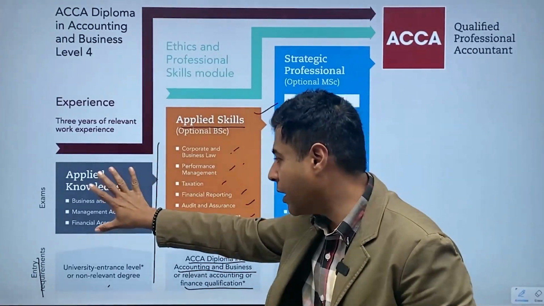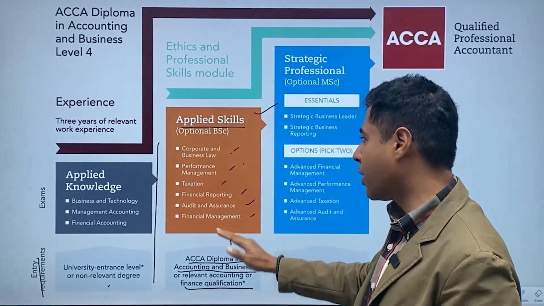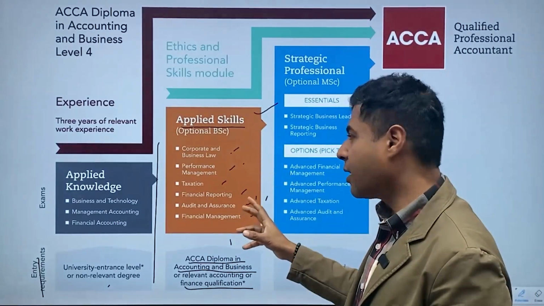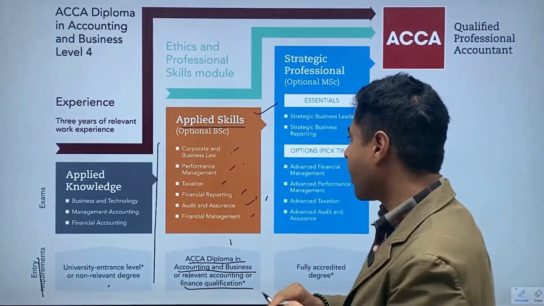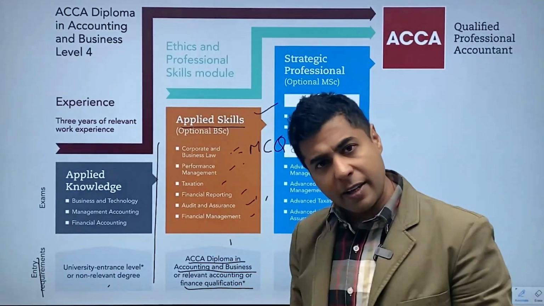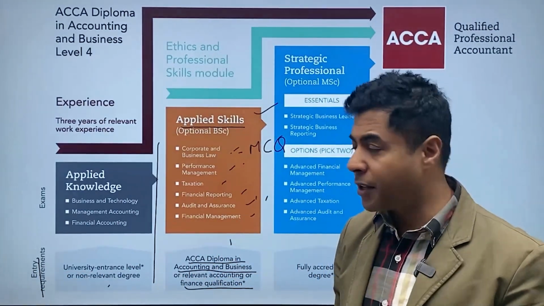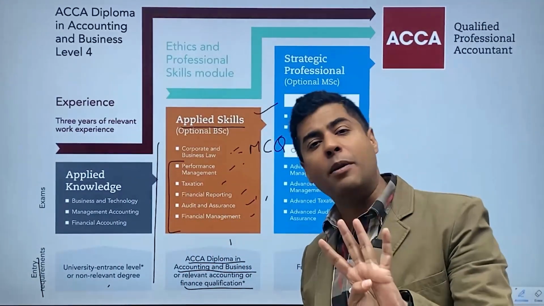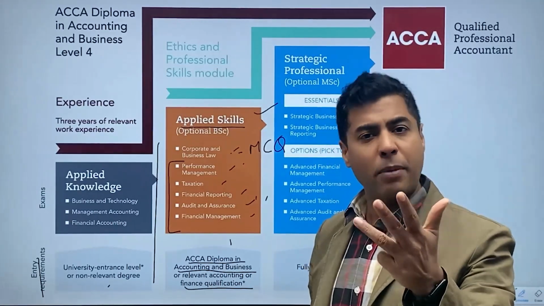Let's assume that you are equivalent to this, you have finished, now you're here. आप ये 6 subjects का exam दे सकते हो. And these are the 6 subjects, out of which one is MCQ, again conducted on an exam center which is open 365 days a year. The rest of these papers are conducted 4 times in a year: March, June, September, December.